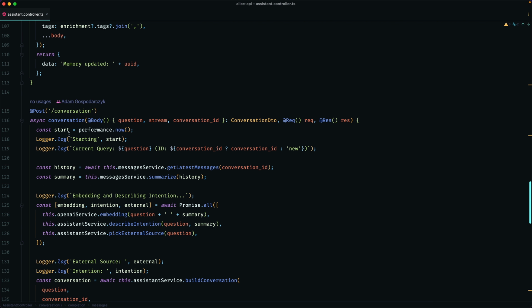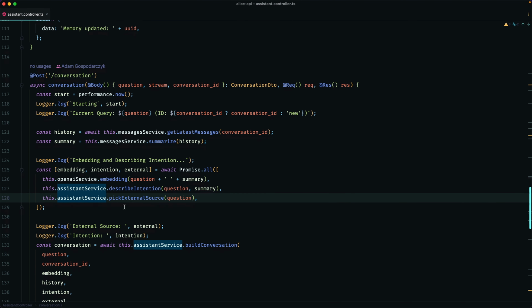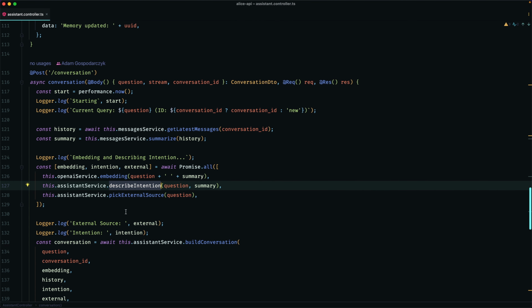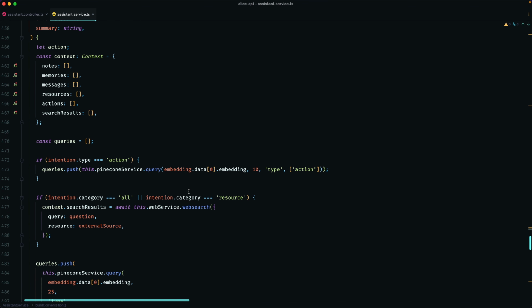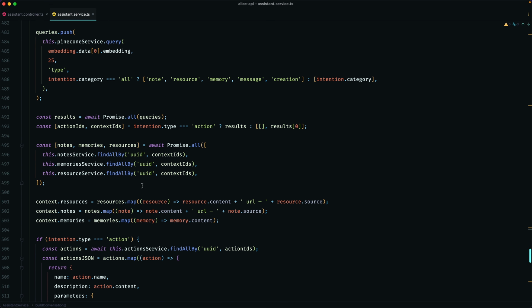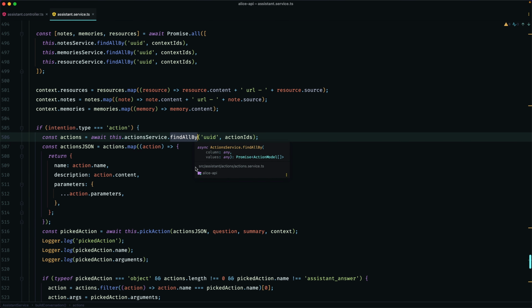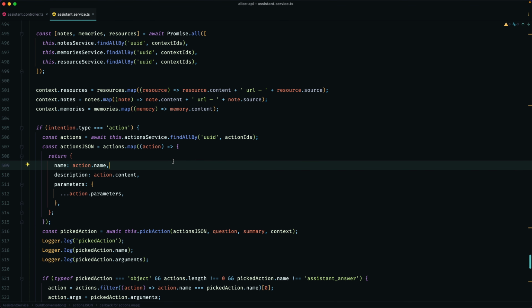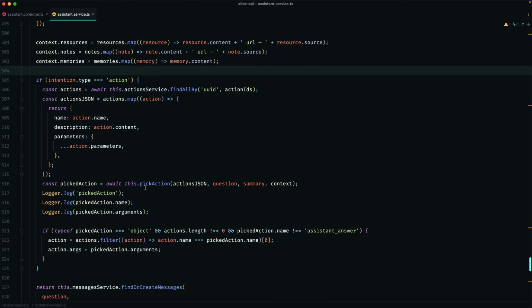Upon receiving a query, Alice simultaneously performs several actions. One of them is recognizing the intention. After completing them, the conversation building stage begins, which involves gathering memories and previous messages. When an additional task needs to be performed, Alice searches her skills to find the ones that are most relevant to the query. In the meantime, context is also gathered in the form of memories, notes, or web search results. This leads us to the point where Alice makes a decision about choosing an action and its parameters.